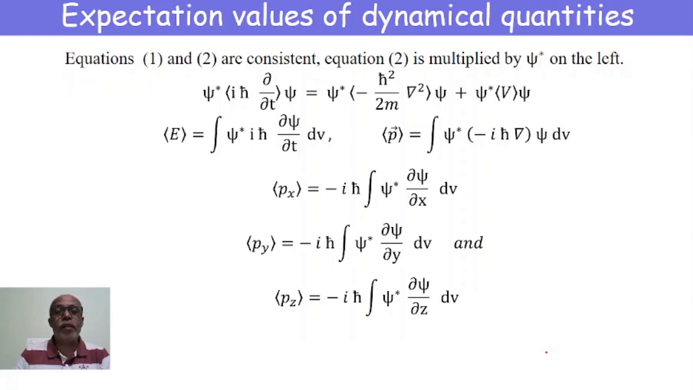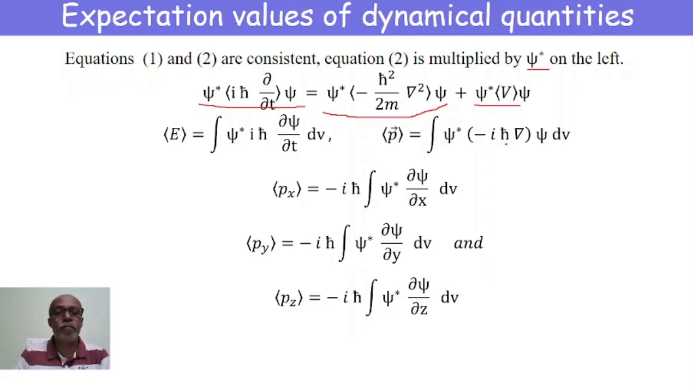Now multiplying this equation by psi star on the left side of both LHS and RHS, we get psi star times the expectation value of i h cross dou by dou t of psi equals psi star times the expectation value of minus h cross square by 2m grad square psi plus psi star times the expectation value of V psi. And this is nothing but the expectation value of energy. This gives the expectation value of energy, this gives the expectation value of momentum, and this is the expectation value of potential energy.